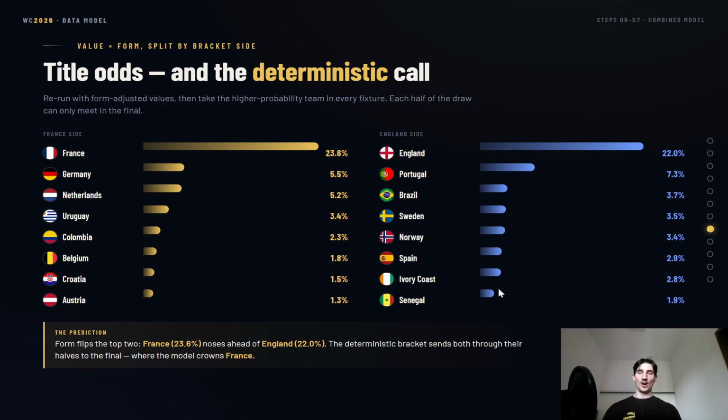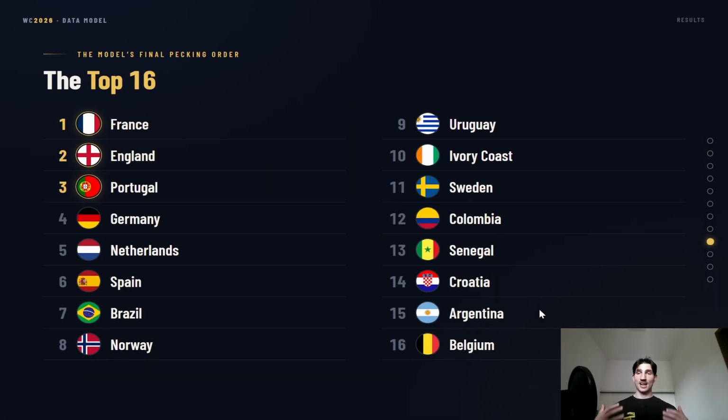So that is quite an interesting result that we have arrived at. Now, these are the top 16 teams according to the model after I have combined the form rank and averaged it all together. And so we start with France, then we have England. Next up, we have Portugal, Germany, Netherlands, Spain, Brazil, Norway, Uruguay, Ivory Coast, and Sweden.